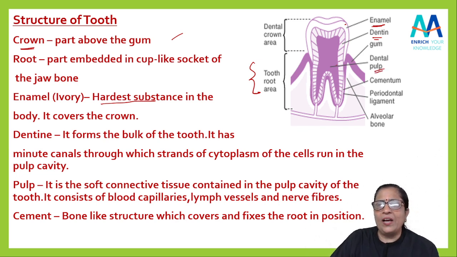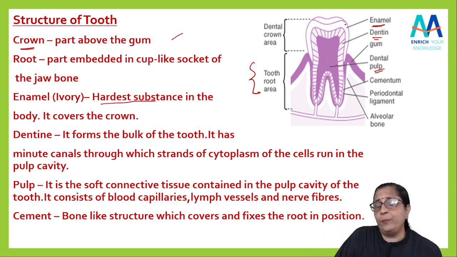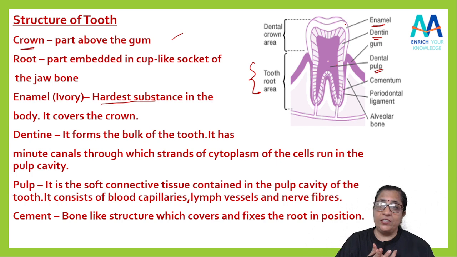Dental pulp जो होता है ना, वो एक soft part होता है. This is a very soft part made up of connective tissue. So it is a soft connective tissue which contains a cavity. ये cavity को हम बोलेंगे dental pulp cavity. ओके, और ये कैविटी में क्या क्या रहेगा? There will be the blood capillaries, nerve fibers, lymph vessels, ये सारी चीजें रहेगी.